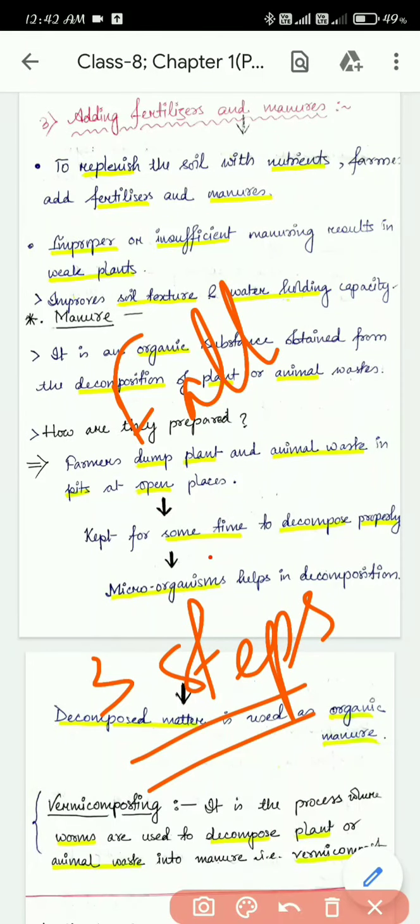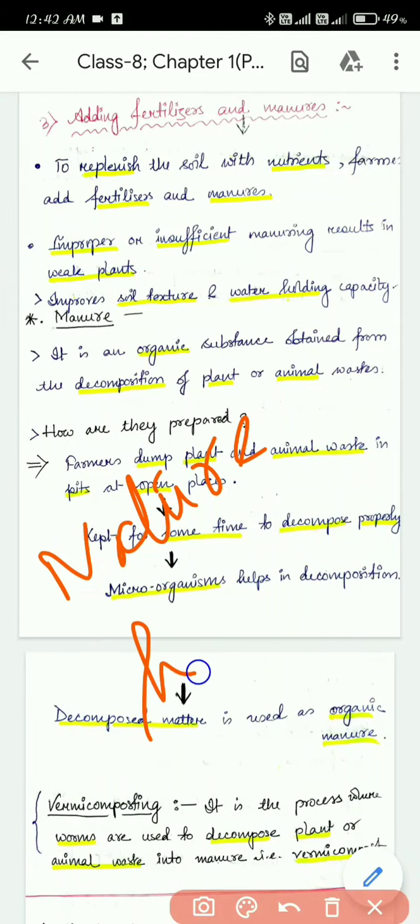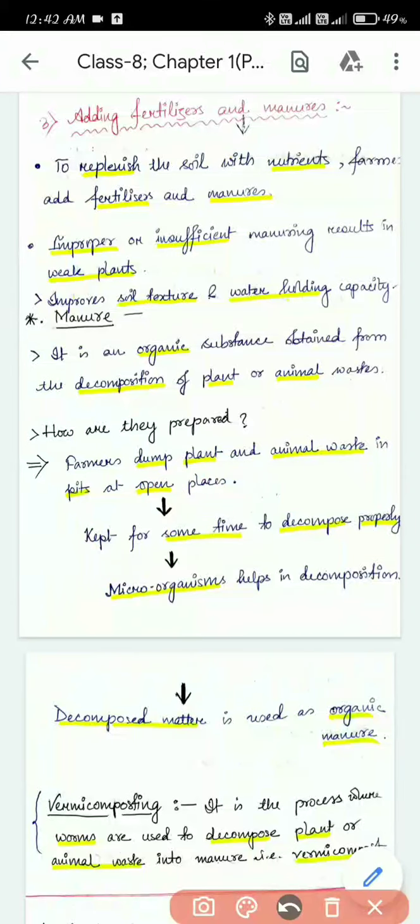Fallowing means to leave the soil or the land uncultivated. So we can leave the soil uncultivated for some time, and then what will happen? The nature will heal by itself. Yeah, nature has the capacity to heal by itself. It will regain the nutrients that it has lost during the cultivation.